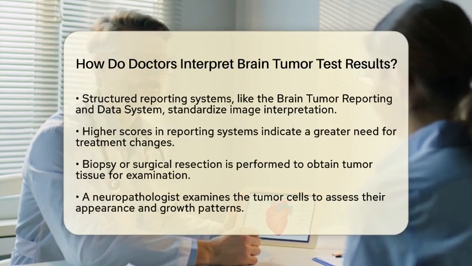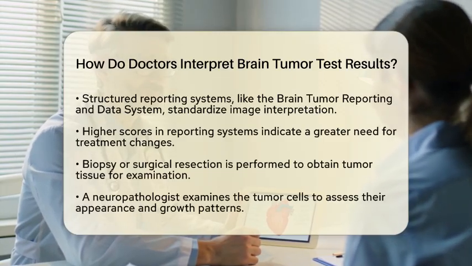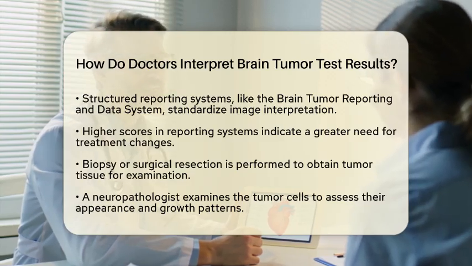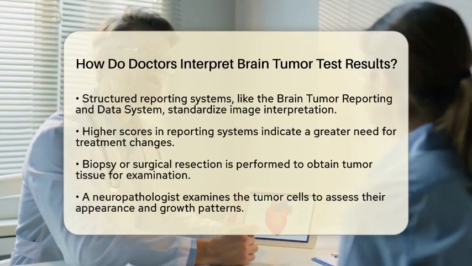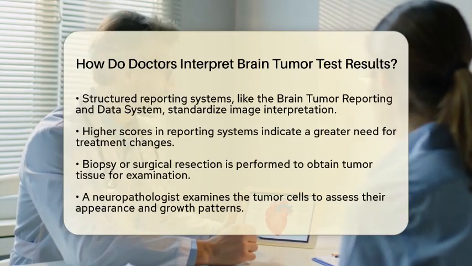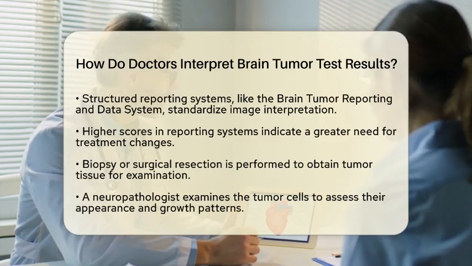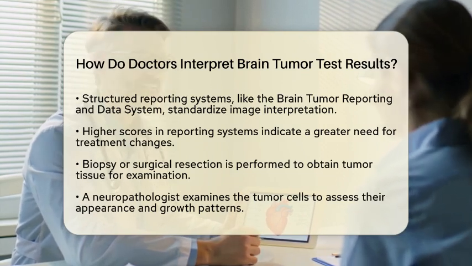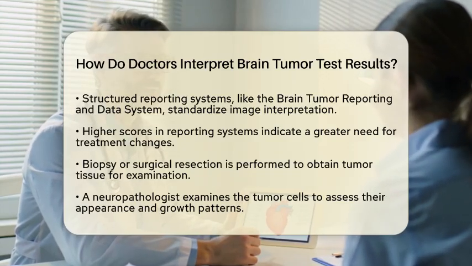Once imaging is complete, the next step usually involves a biopsy or surgical resection. This procedure allows doctors to obtain tumor tissue for examination under a microscope by a specialist known as a neuropathologist. The pathologist looks closely at the tumor cells to assess their appearance and growth patterns. This assessment helps assign a tumor grade, which typically ranges from 1 to 4. Grade 1 tumors grow slowly and look more like normal cells, while grade 4 tumors grow rapidly and appear very abnormal. This grading is crucial because it helps predict how aggressive the tumor is and influences treatment options.